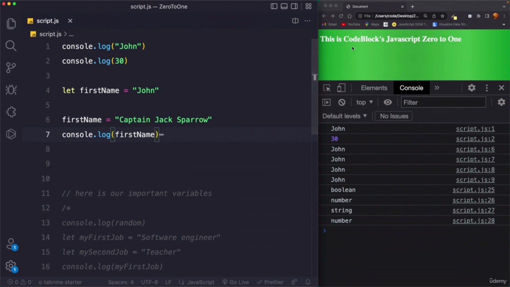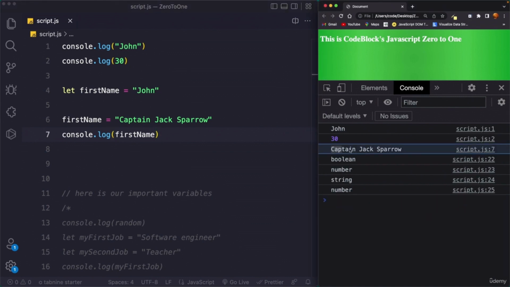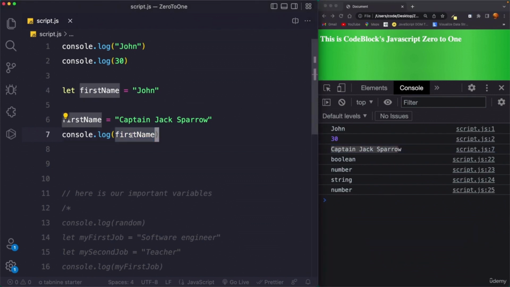If I save this, right now here you can see it is John. Now if I reload the browser, you can see it is Captain Jack Sparrow, from line 7, script.js line 7. First we initially assigned it a value of John, and then we changed the value dynamically.